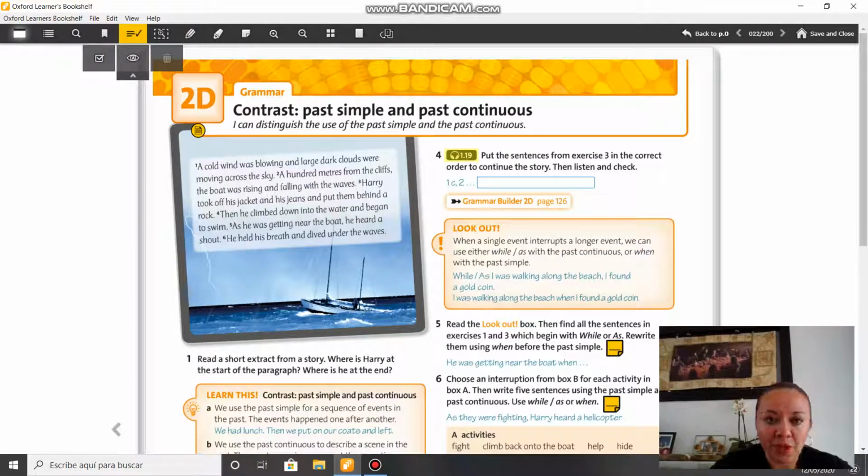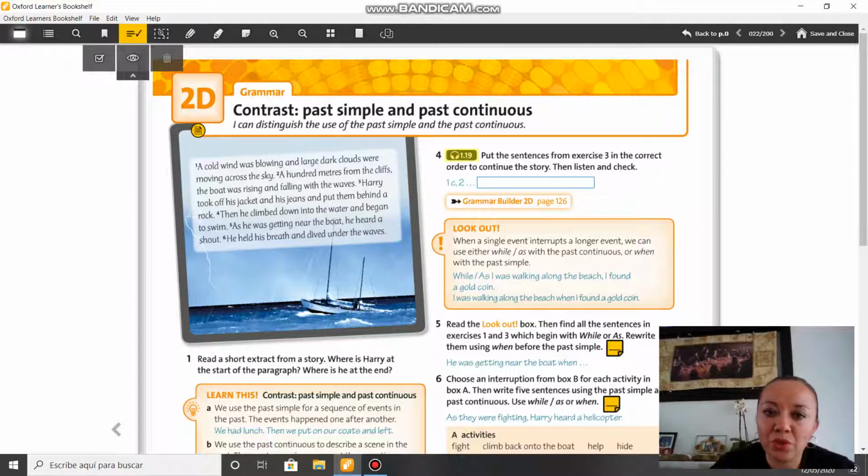Here on the page we have a little paragraph, and it says: a cold wind was blowing and large dark clouds were moving across the sky. 100 meters from the cliffs, the boat was racing and falling with the waves. Harry took off his jacket and his jeans and put them behind a rock. Then he climbed down into the water and began to swim. As he was getting near the boat, he heard a shout. He held his breath and dived under the waves.